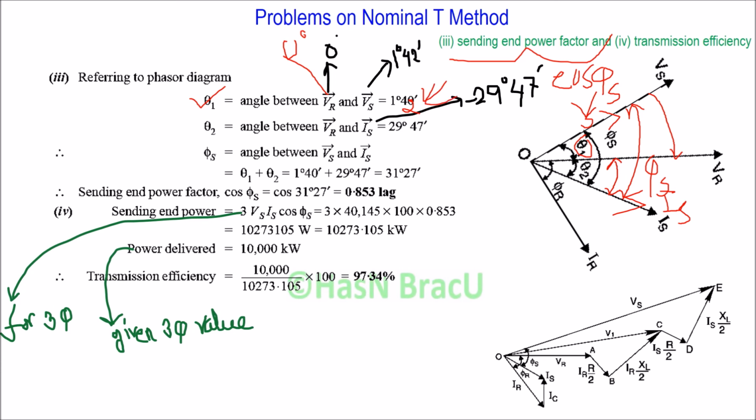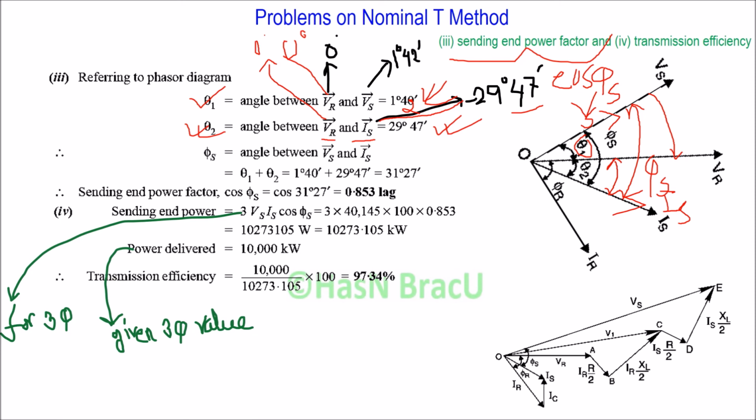Similarly, theta 2, which is the angle difference between Vr and Is. So Vr has an angle of 0 degree, and Is has an angle of minus 29 degree 47 minutes. So ultimately we get theta 2 equal to 29 degree 47 minutes.